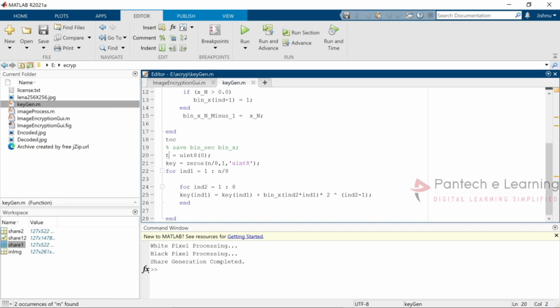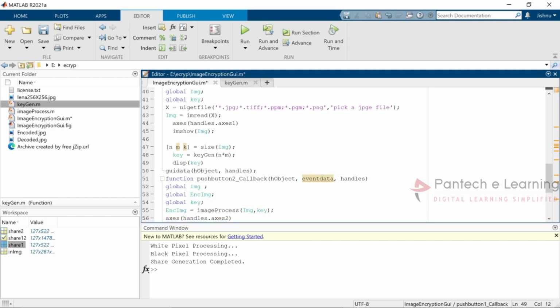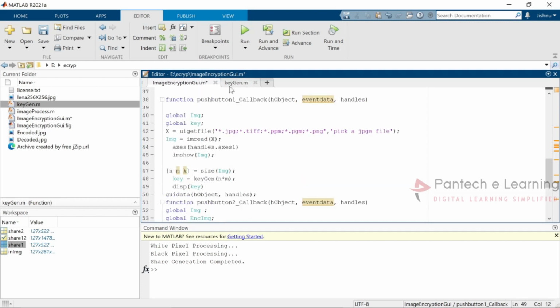So the indices, or the numbers which have been randomized with the first part and the second part, by combining those only the random key will be generated. So here if you want, we can just display the key. Now from that particular key displayed, inside the GUI, once we provide the first button to provide the input only, this process will take place.